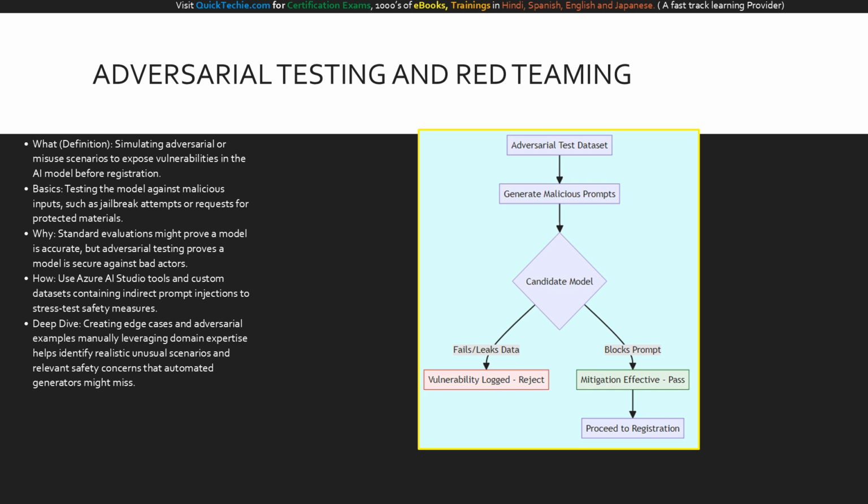This flowchart visualizes the adversarial testing process. We start with an adversarial test dataset specifically designed to break the rules. We generate malicious prompts and feed them into the candidate model. If the model fails by leaking data or following the malicious instruction, a vulnerability is logged and the model version is rejected. However, if the model successfully blocks the prompt, proving the mitigation is effective, it passes the security check and proceeds toward official registration.